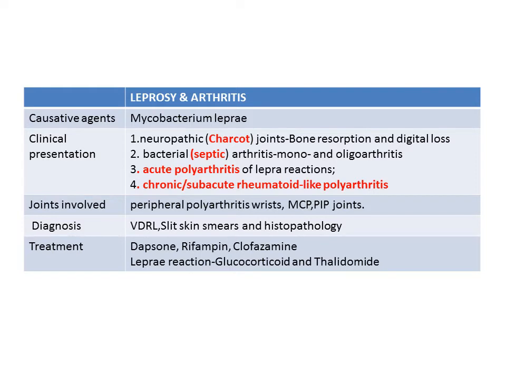The joints involved are mainly peripheral joints such as wrists, MCP joints and PIP joints. Diagnosis is by slit skin smears and histopathology, and the treatment will be dapsone, rifampin and clofazimine. In case of neuropathic joint or bacterial arthritis, it is treated accordingly. If it is acute polyarthritis secondary to lepra reactions, the treatment will be as for lepra reactions, such as glucocorticoids and thalidomide.